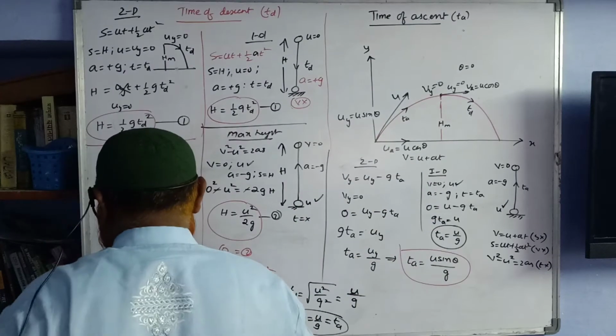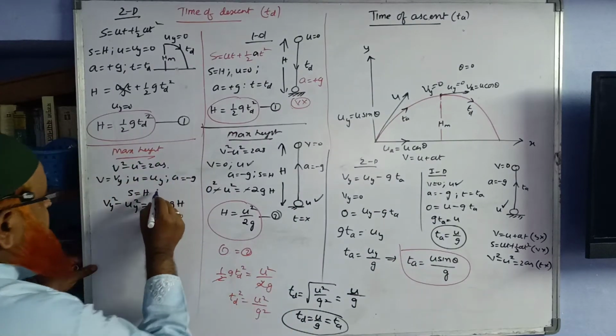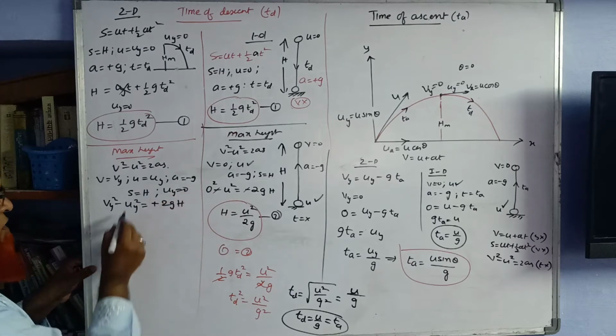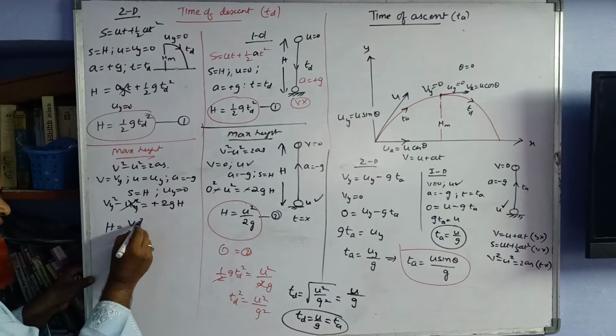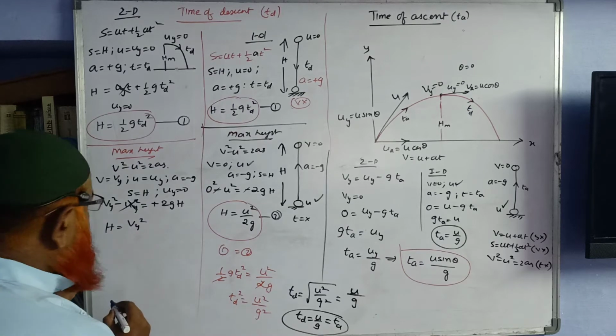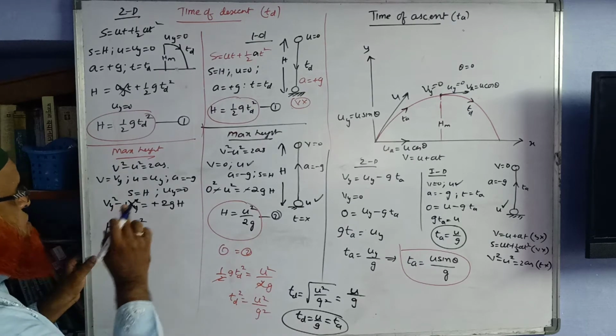That's it. Therefore, Uy is going to be 0. This part is going to be 0 here. So how much are you going to get? You are getting V square. Sorry, small confusion.